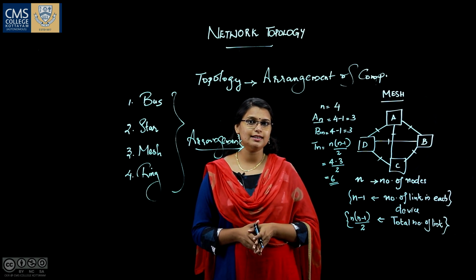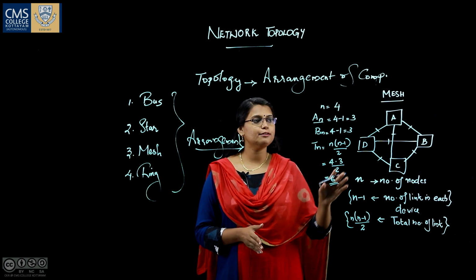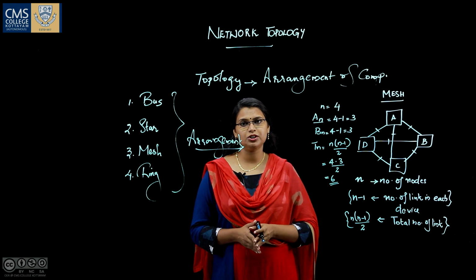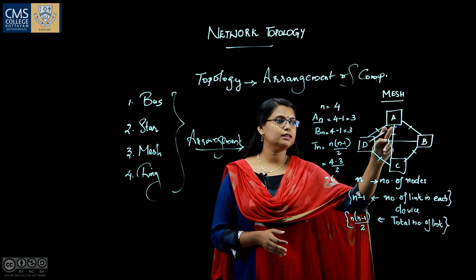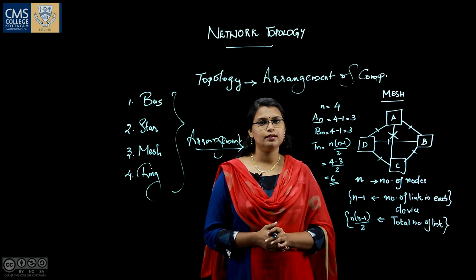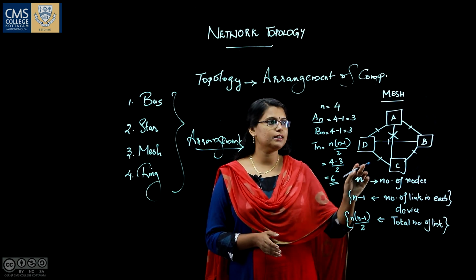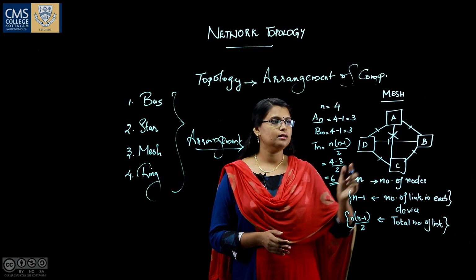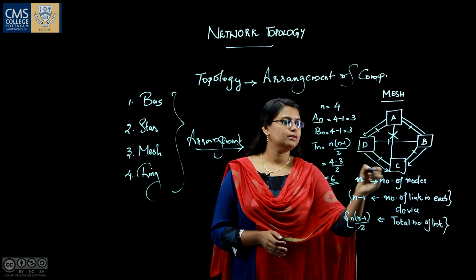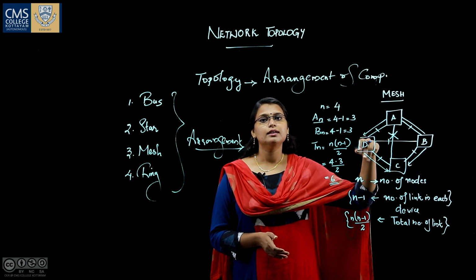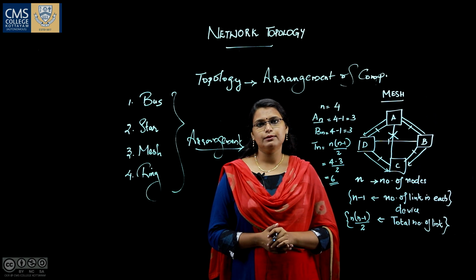Mesh topology is very expensive since it contains so many cables, and it is also very difficult to reconfigure. But the very interesting fact is that if any of these links fails, the entire transmission will not fail, and it finds some other alternative path to continue the transmission. For example, if A wants to send a message to C and the direct path A to C is broken, the transmission will never stop. It will find some other alternative path, like A to B and then to C. So the overall transmission will not fail even if one link fails.